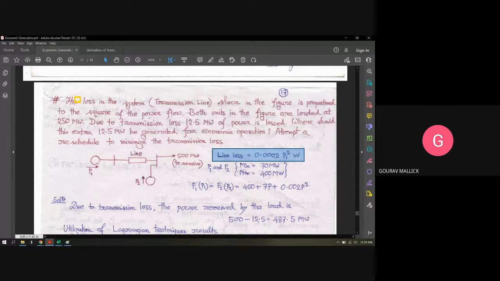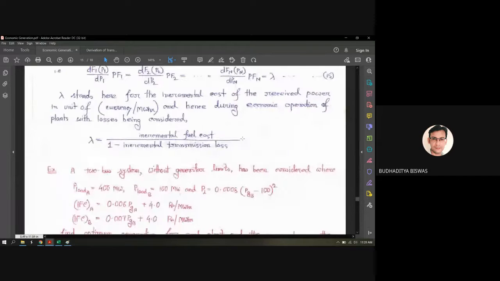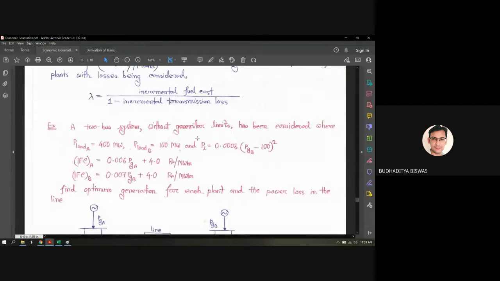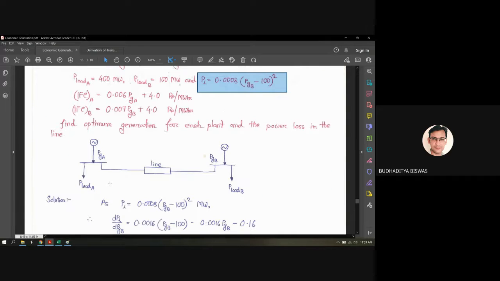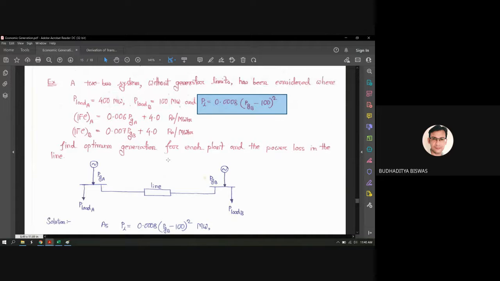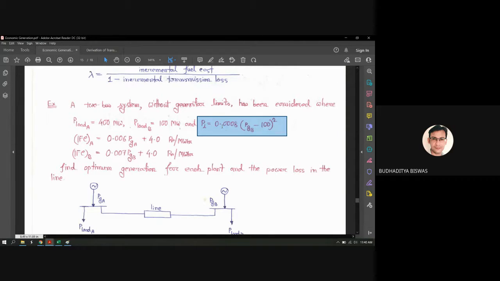Yes, sir. In the first problem also, who said that the line loss is 0.008 (PGB minus 100) square? It may be seen from the figure that as the power is transmitted from PGB to the load A, the line loss depends upon PGB. But how did they find out the exact equation of this particular line loss?